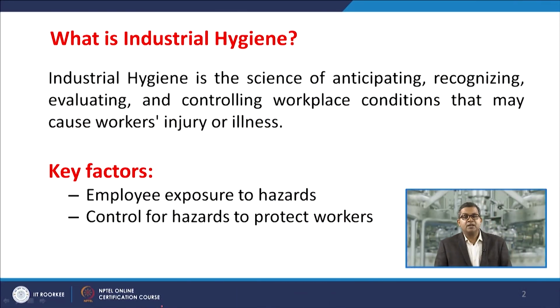Suppose I am working at this particular place with a toxic substance or flammable vapors, then what is my contamination or my exposure at that workplace? Suppose I am working over here, the concentration may be on the higher side compared to the person who is sitting at the corner of that room. So what is the employee exposure to that particular hazard? Then how can we control that hazard to protect the workplace? These are the two key factors, or in gist, the two major things we are going to study in this chapter.